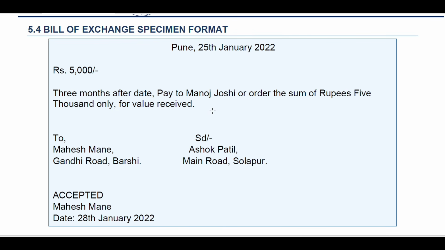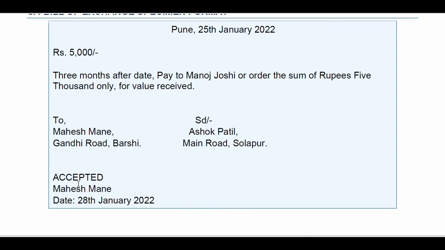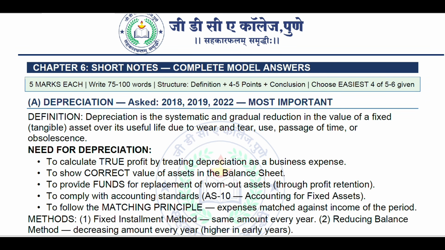So this is the format. Whatever things are there, you have to mention. Then here: to Mahesh Mane, Gandhi Road, Barshi, signed Ashok Patil, Main Road, Solapur. Accepted, Mahesh Mane, date 28 January 2022. So this is how the bill of exchange specimen copy is.